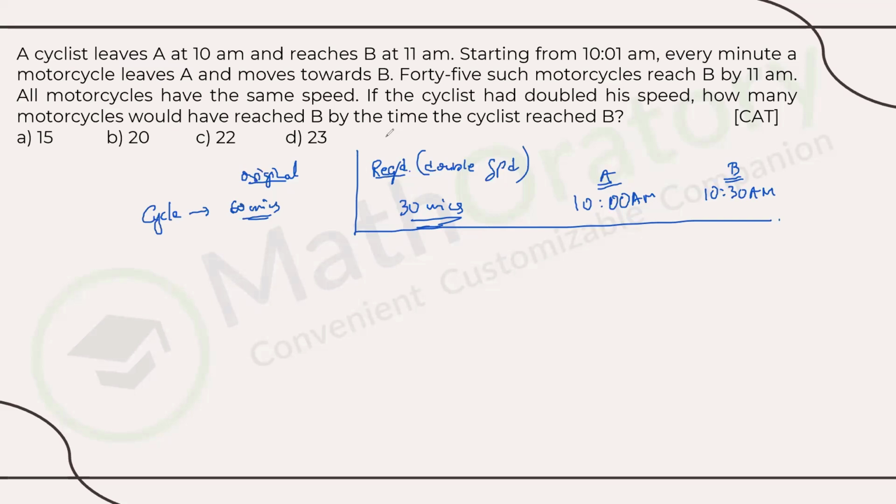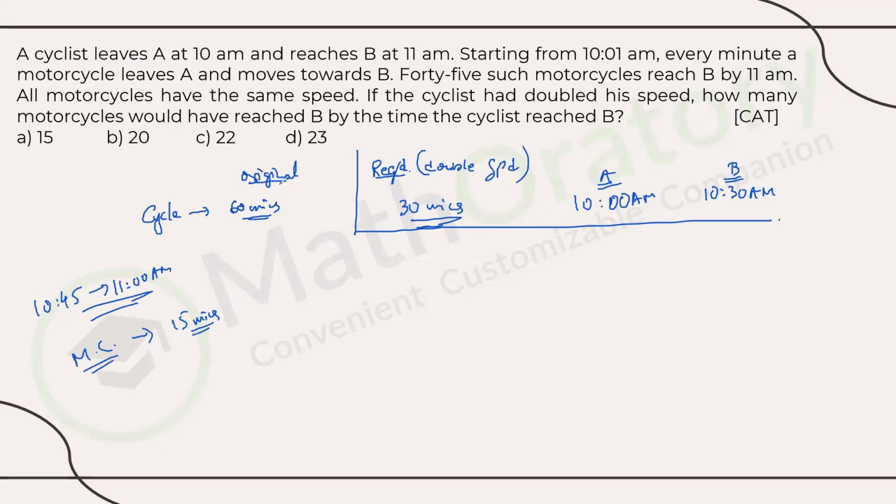And as we already discussed, the last motorcycle originally started at 10:45 and reached B at 11 a.m., so each motorcycle takes 15 minutes to cover the distance.